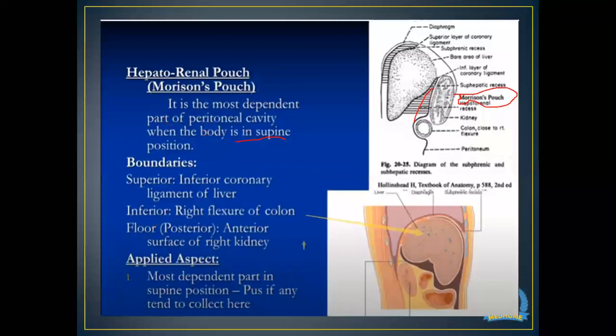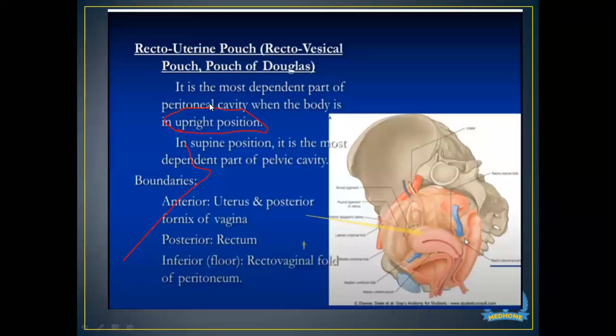Now, the hepatorenal pouch is the dependent part of the peritoneal cavity when the body is in supine position. The pouch of Douglas is the most dependent part of the peritoneal cavity in upright position, but when the body is in supine position, the most dependent part of the pelvic cavity will be the pouch of Douglas. We can also call it the rectovesical pouch or rectouterine pouch.